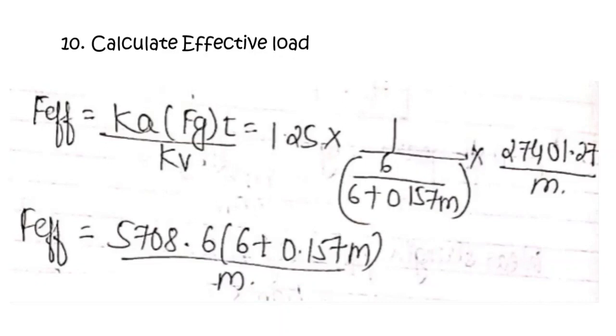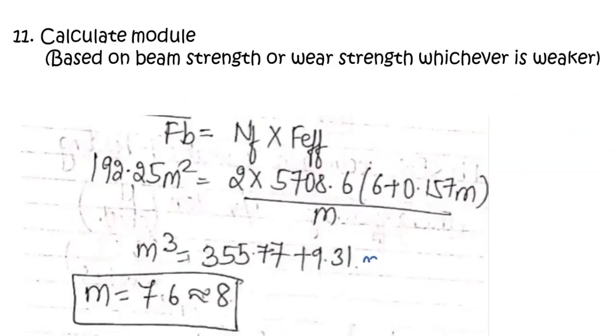11th step is to calculate the module. Now since we have already seen that the gear is weaker in bending, so we will take bending strength is FOS into effective load. So F_b is N_f into effective load. F_b we have found out previously as 192.55 module square. Factor of safety N_f or FOS is 2. Effective load we just now found out 5708.6 into 6 plus 0.157 module upon module.